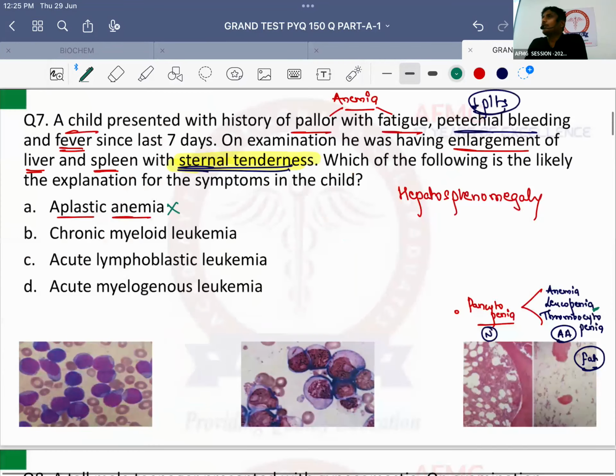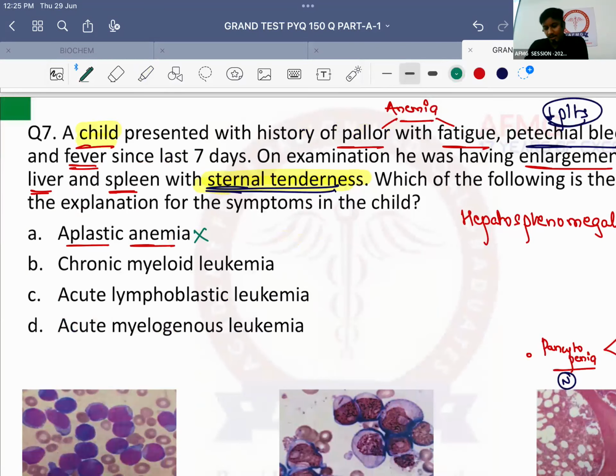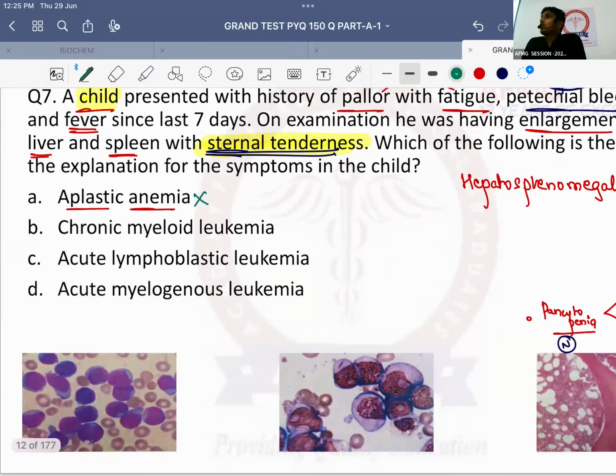Next option is chronic myeloid leukemia. Important is, is it a child or an adult? It is a child. Chronic myeloid leukemia is common in which age group? Adults usually. So CML has been ruled out. In CML there is hepatosplenomegaly, but which is bigger, spleen or liver? Spleen. There is a massive splenomegaly in a case of CML, which is not seen over here. Sternal tenderness is not a feature of CML again.